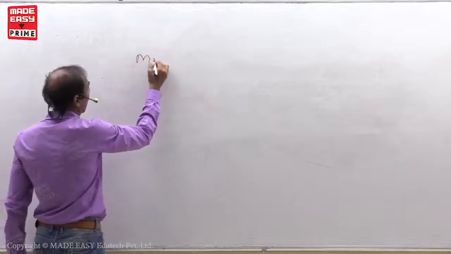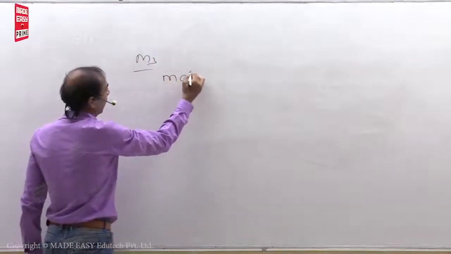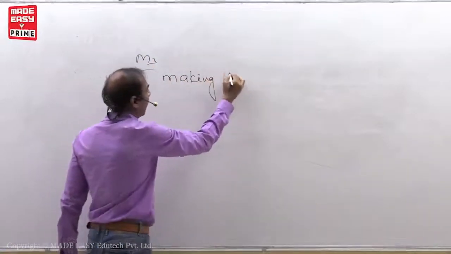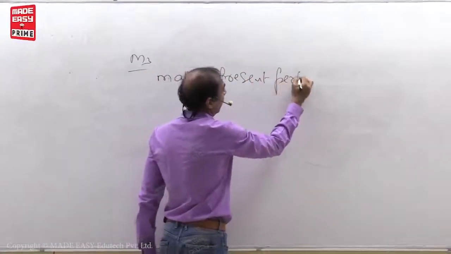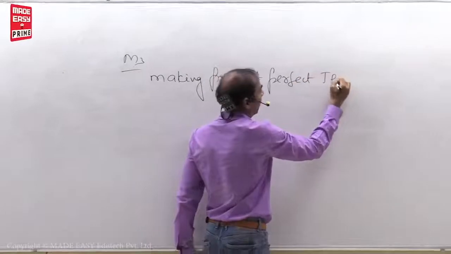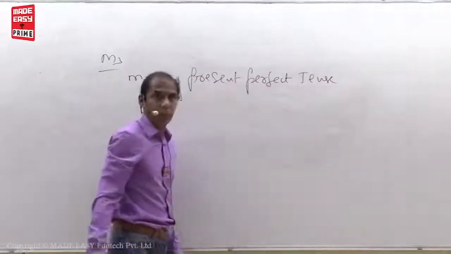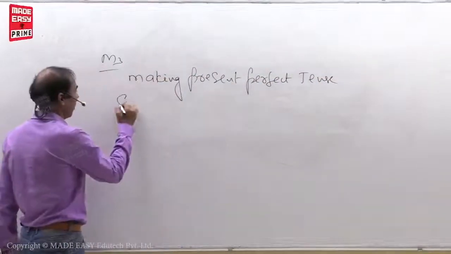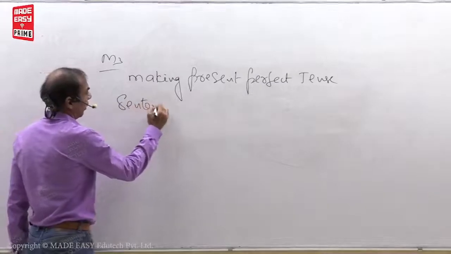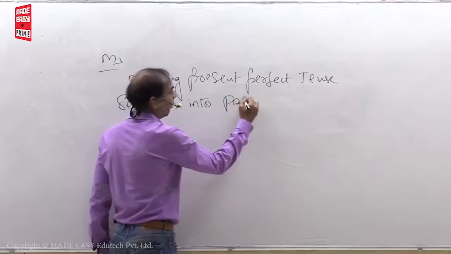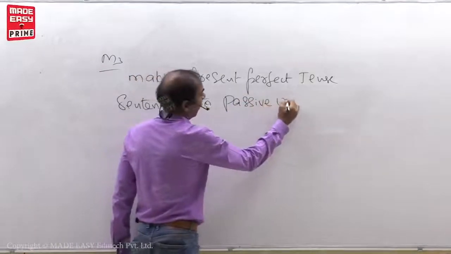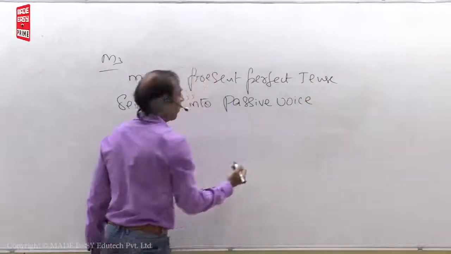Next, model 3: making present perfect tense sentences into passive voice.